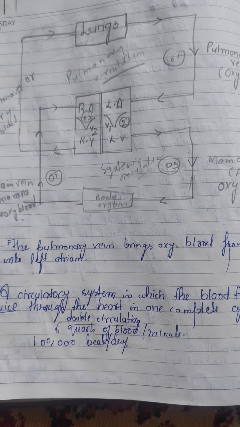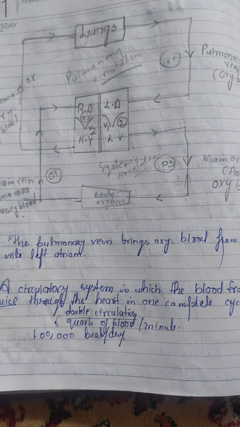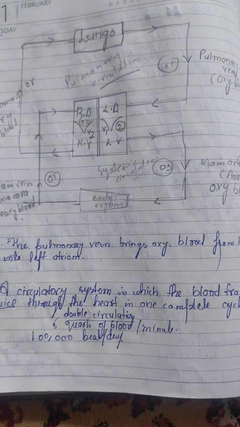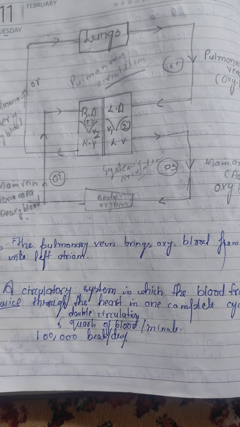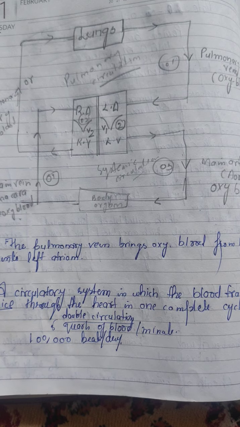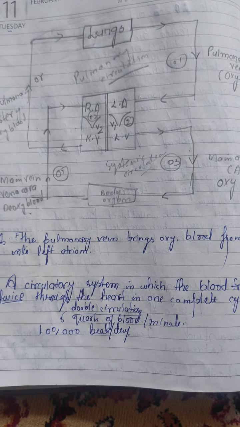The whole process repeats continuously, and in this way the blood keeps on circulating in our body without stopping, due to which all parts of our body keep on getting oxygen and digested food from time to time.